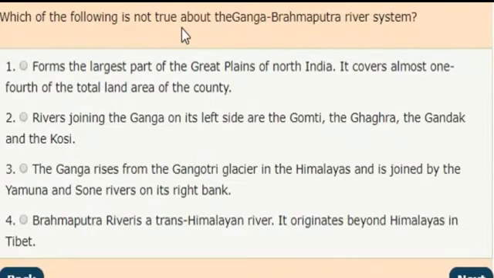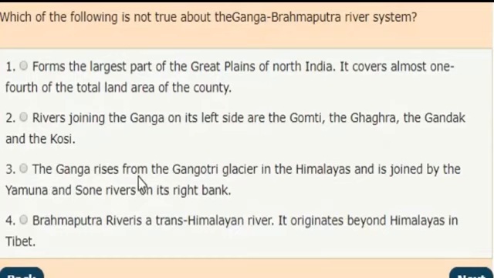Which of the following is not true about the Ganga-Brahmaputra river system? Options: first one, forms the largest part of the Great Plains of North India. It covers almost one fourth of the total land area of the country. Next, rivers joining the Ganga on its left side are the Gomti, the Ghaghara, the Gandak, and the Kosi.